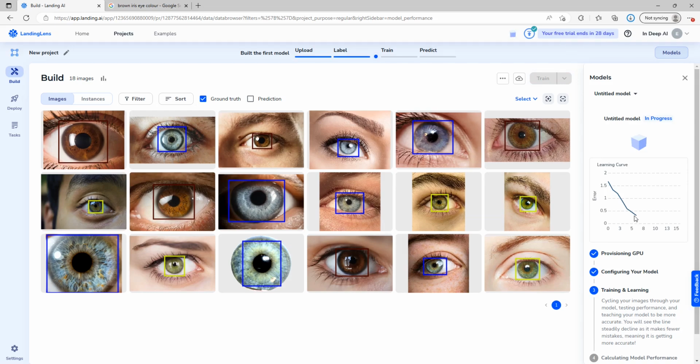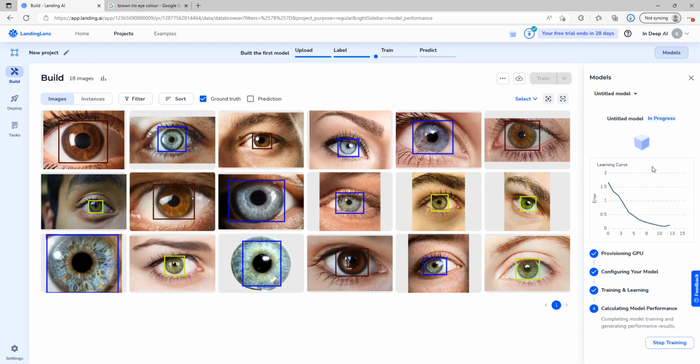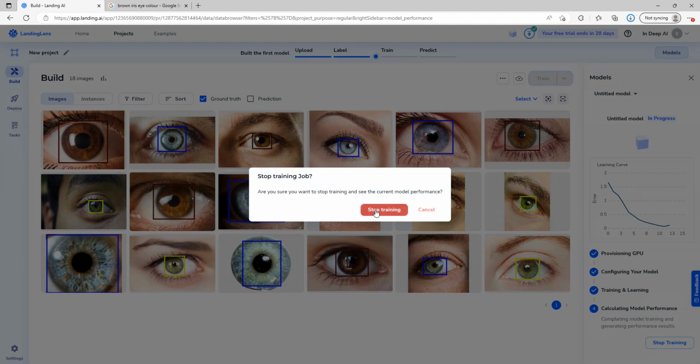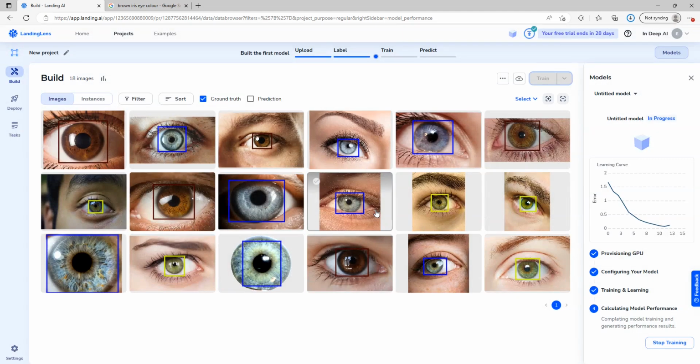So this process can go on for a little while. The data set that we're using is quite small, so it's relatively quick. And it's simply a process of waiting. Getting fairly close to what we want. And that's it. You see the learning curve here represented, and we're going to click Stop Training. A little text box comes up, and we will select Stop Training.